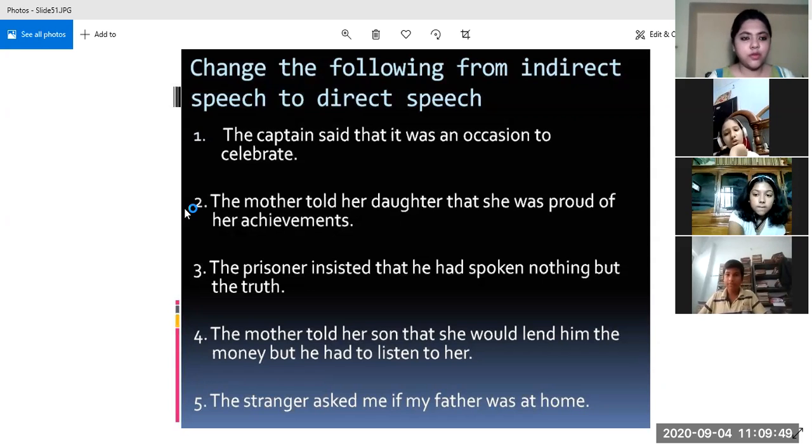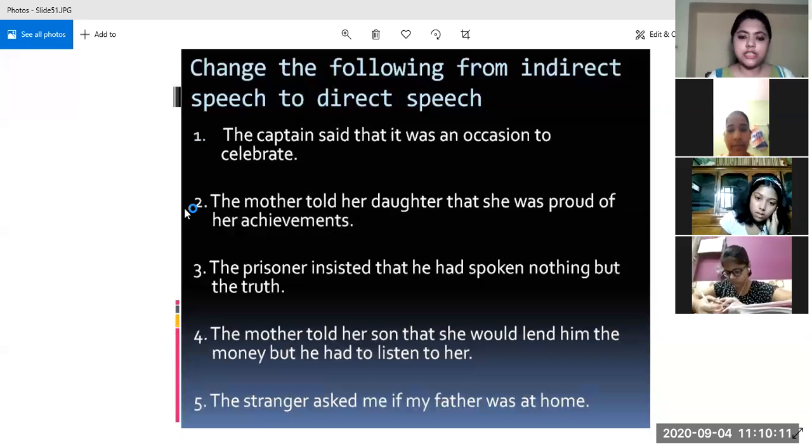Okay, let us hear it from Shubhi. Ma'am, the answer will be the stranger asked me, comma, double inverted commas open, is your father at home, question mark, double inverted commas closed. Okay, this is also correct. But if you change asked into said to me, then also it won't be wrong.